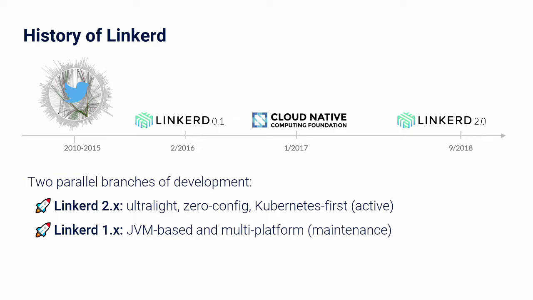Next, a bit of history of Linkerd. It all started in Twitter in the year 2010. In 2016, this solution was made open source and later it became known as Linkerd v1. It was implemented in the Twitter tech stack, which used the Java Virtual Machine and Scala. In 2017, the Linkerd project was donated to the Cloud Native Computing Foundation. In 2018, Linkerd v2 was released. It was a complete rewrite and was done using Rust and Golang. Linkerd v2 main design goals are zero config, lightweight, Kubernetes first.